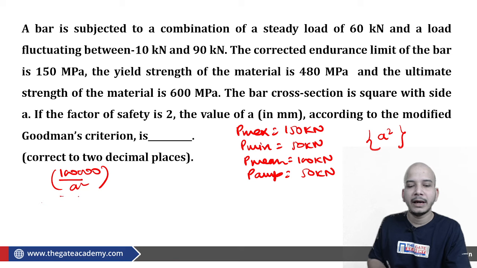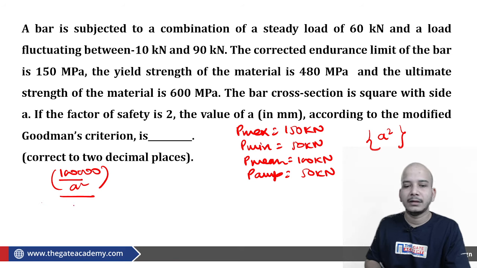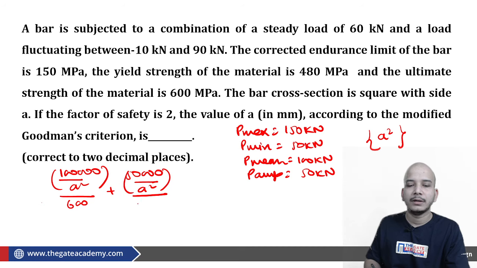This is my sigma mean, and sigma mean upon SUT as far as Goodman is concerned, which is provided as 600 megapascal, plus 50,000 upon A square upon, what is the value of SE? SE is basically 150 megapascal.